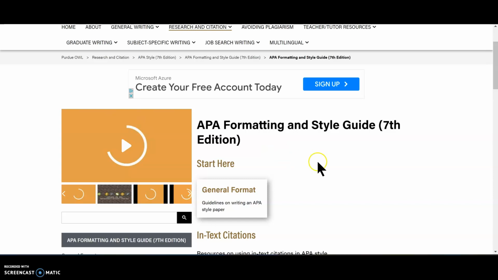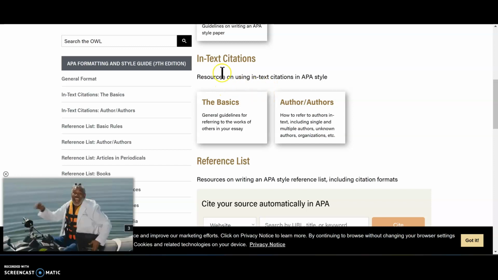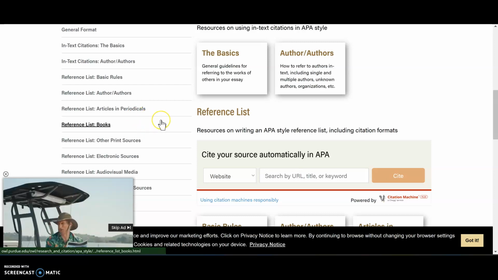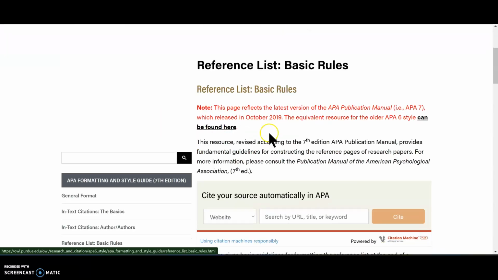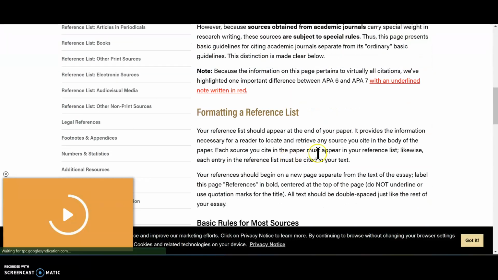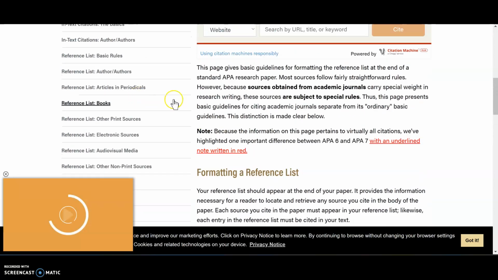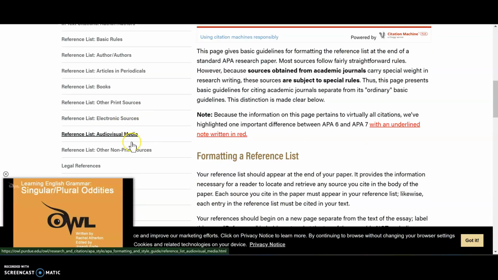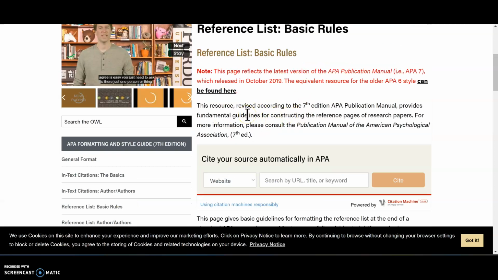You can click on this, and it goes into a whole lot of detail about how to do in-text citations, how to do your reference list, like the rules of references, basically how you can put it together. And if you need to know anything about authors, articles, let's say you're referencing a book or electronic sources, this is a really good site that you can do a deep dive on to get all of that information.